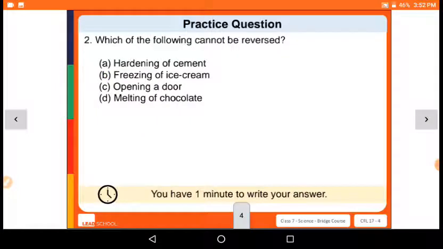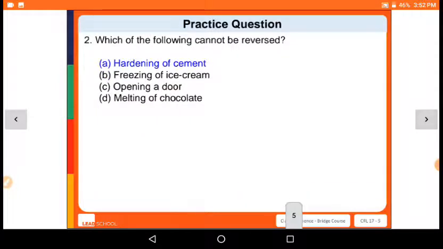Which of the following cannot be reversed? Hardening of cement, we cannot reverse it, so the answer is hardening of cement. Freezing of ice cream: if ice cream melts we can again freeze it. If we open the door we can close the door. Melting of chocolate, then hardening of chocolate, we can do that. So all these three are reversible, but hardening of cement is irreversible.